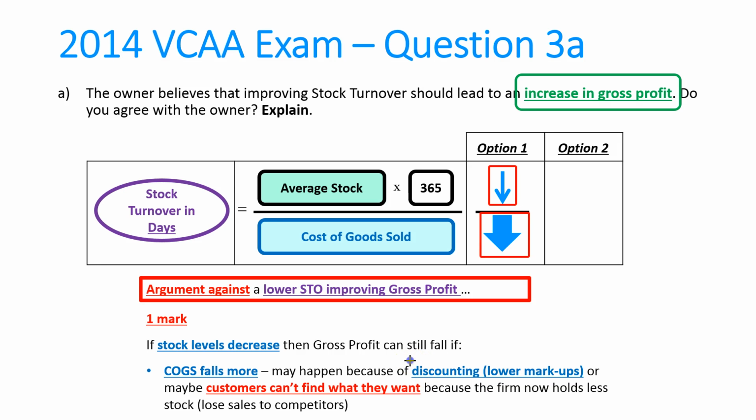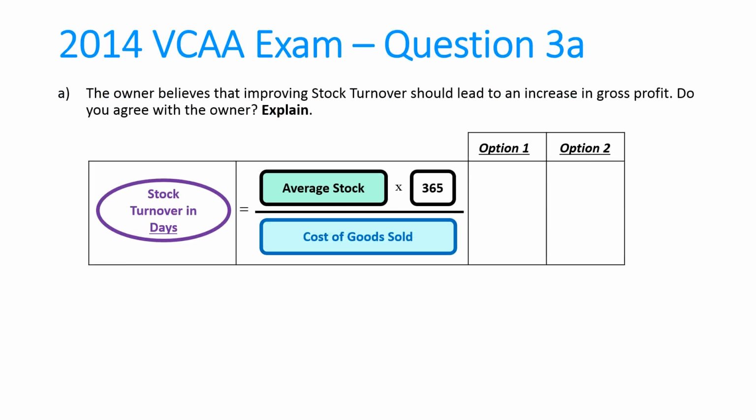That could be because we've discounted stuff. Now, if we discount with lower markups, that's not going to increase gross profit. Or maybe we even lose customers. We're holding so little stock that customers can't find what they want, so they don't buy from us anymore and they go to a competitor. So there's 4 arguments. We only needed 3 for this question. But let's have a look at some more.